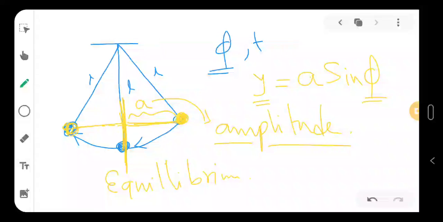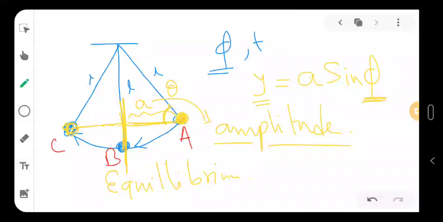This phi can be any phase value, but you cannot show that this is the theta. This phi and this theta are not the same thing, and I want you to understand that. This phi is the angle or phase that we have taken just for our calculation. Let's say this is point A, this is point B, this is point C.